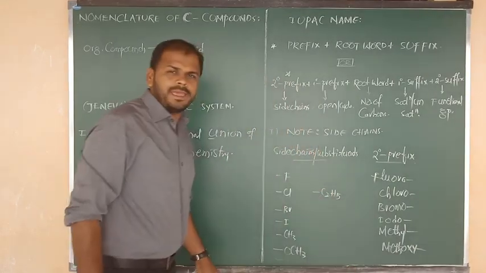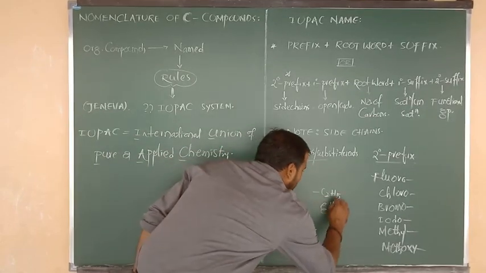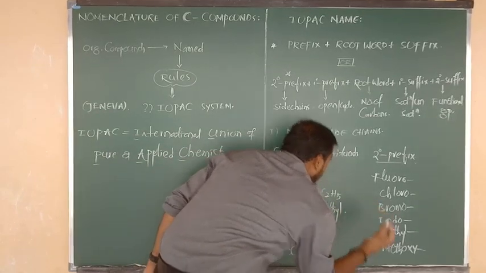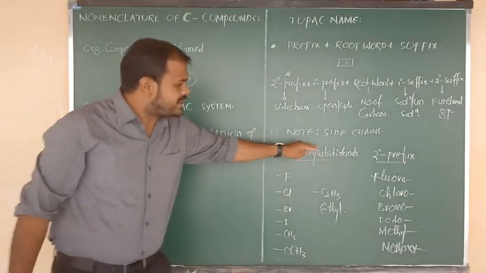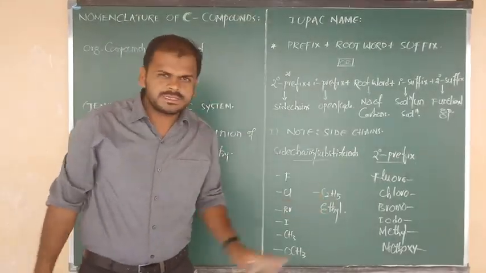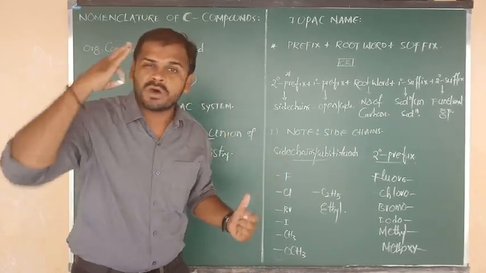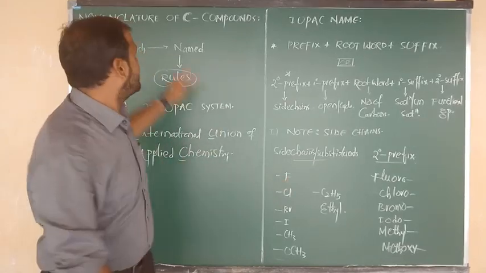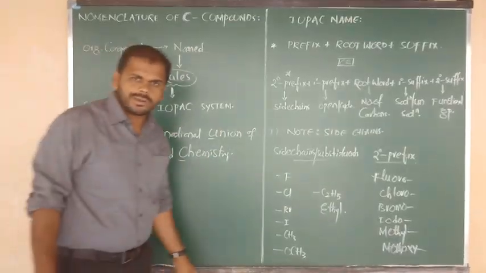The side chain may be C2H5. So what we have to write? Here two carbons are there. That means we have to say that ethyl. So all these side chains or substituents along with their names, you must remember. You must keep this data in your mind, otherwise you can't write the name of any carbon compound. 100%. Okay, all of you?